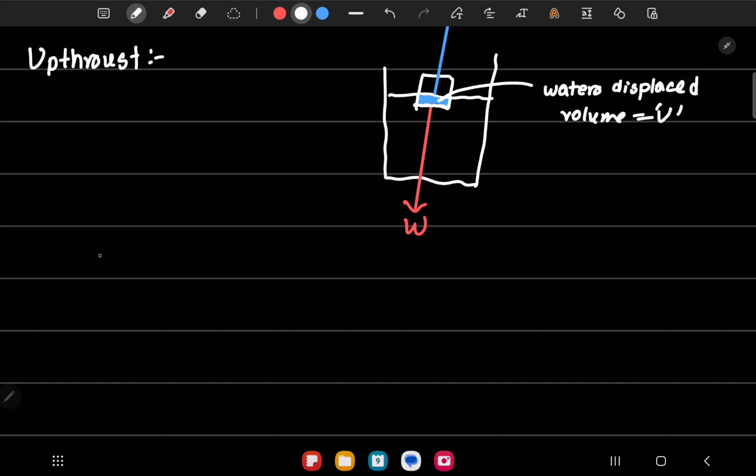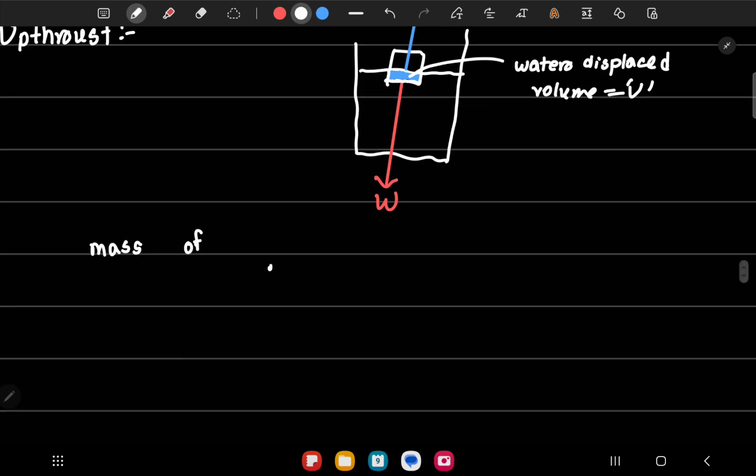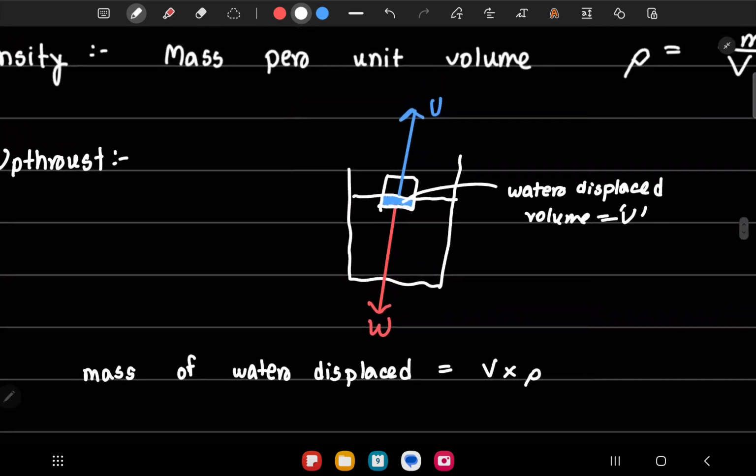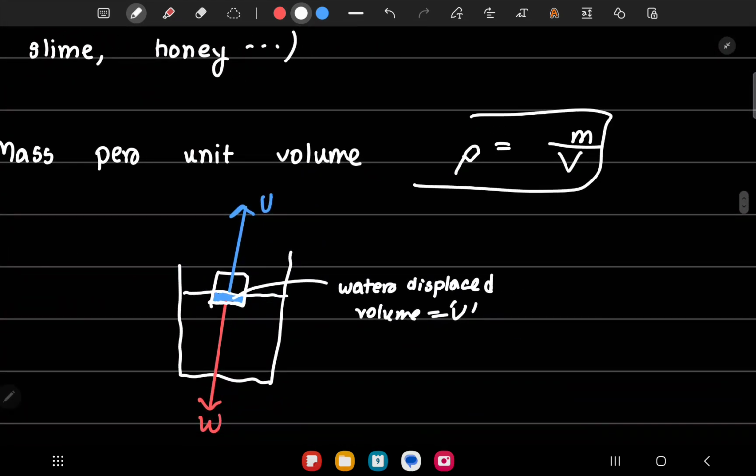From here we know that the mass of water displaced will be the volume times the density of water. We know that density is mass divided by volume, so mass will be density multiplied by volume.